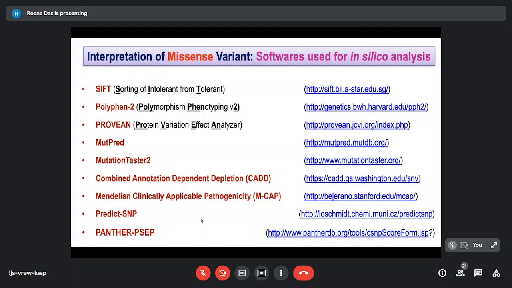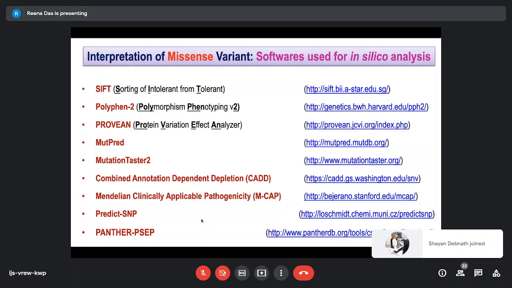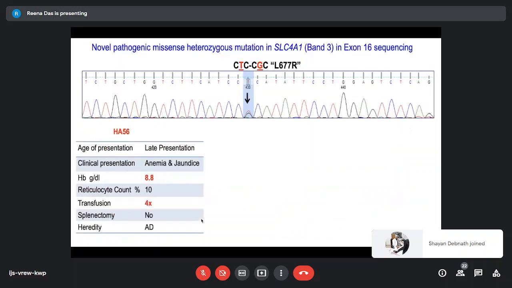The only thing which is required is to be using them frequently, so that you know the implication of the scores which are there. And I'll again show you a few examples of these.